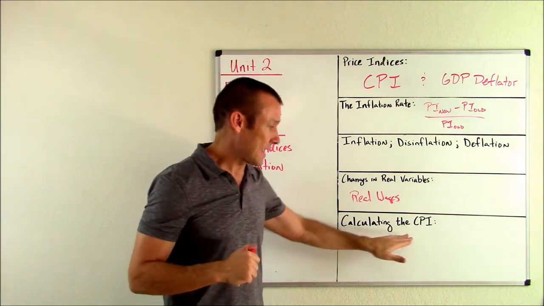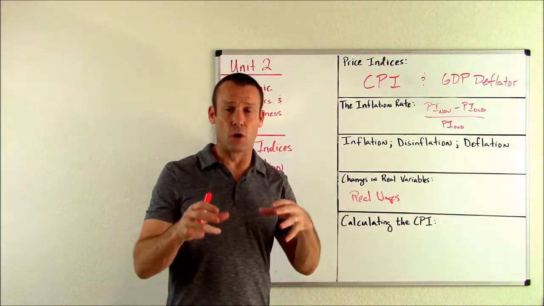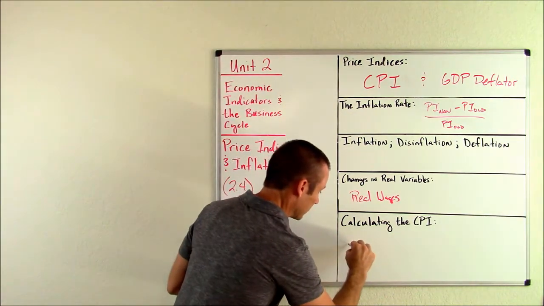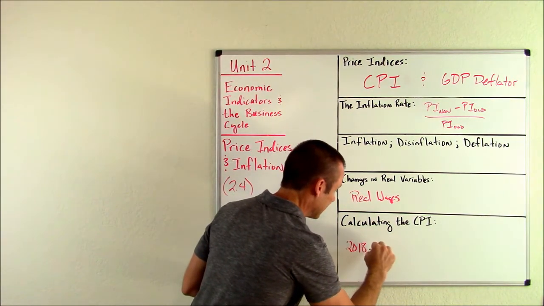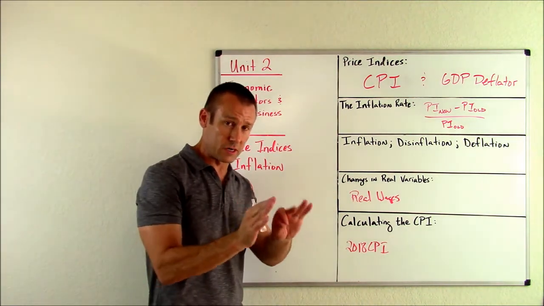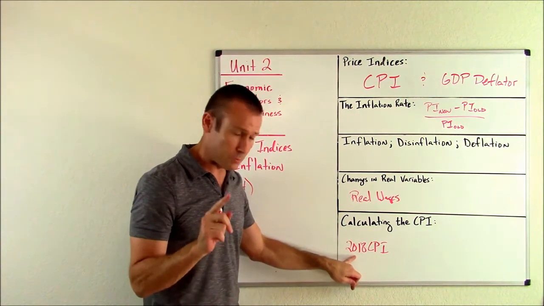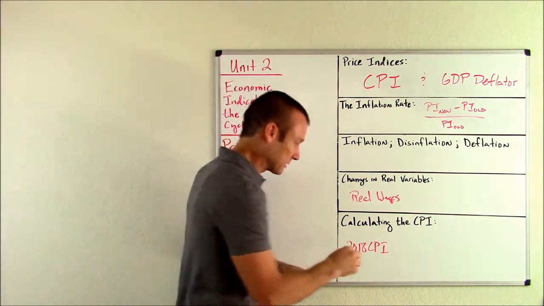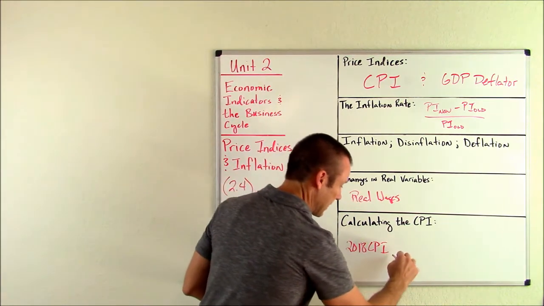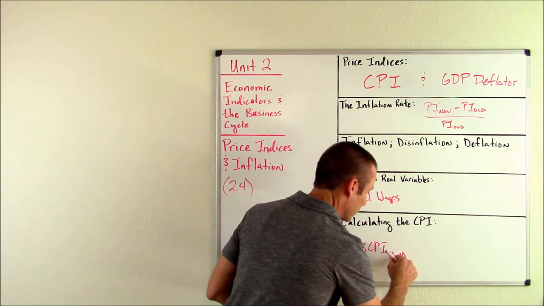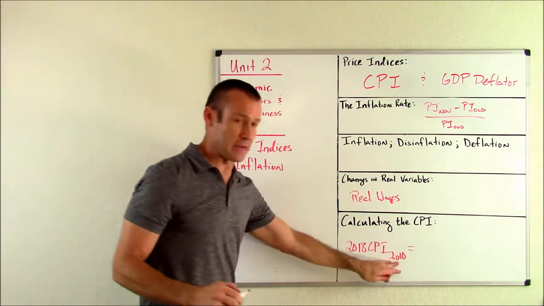Now finally, calculating the CPI. I want to make it pretty simple here, okay? So I'm going to say I want to calculate the 2018 CPI. Remember, what's a price index? It's a measurement of a current year's price level. So I want to measure the price level in 2018, but again, with respect to a base year price level. So for the 2018 CPI, we'll say 2010 is the base year.